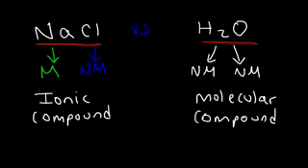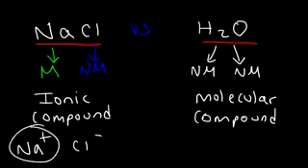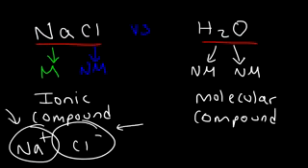Sodium gives one of its electrons to chlorine, and thus it turns into a sodium cation, and the chlorine becomes an anion. So ionic compounds are composed of positive and negative charges. That's another way to tell. And molecular compounds are not composed of full charges as you see here. So that's a quick and simple way to determine which one is ionic and which one is covalent.